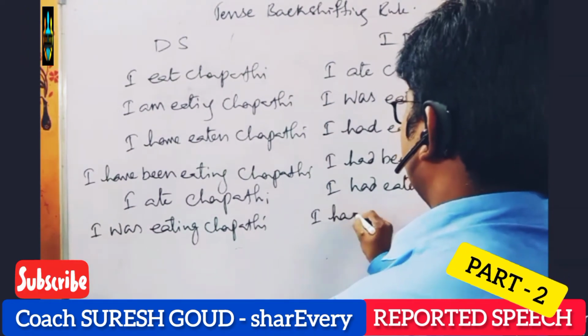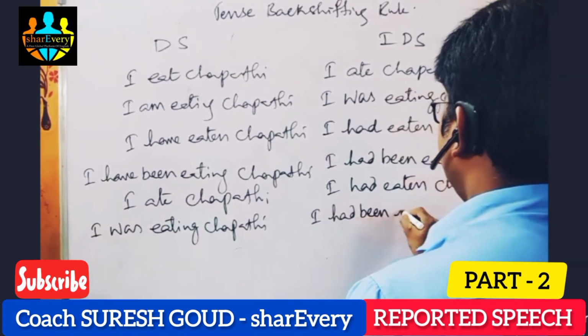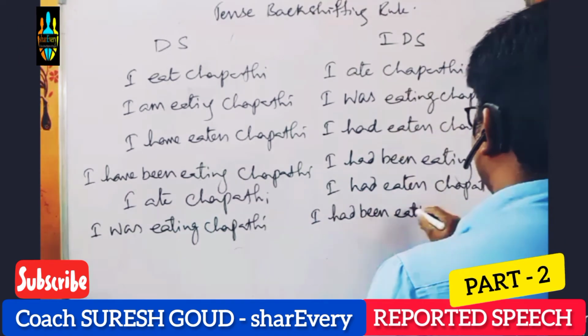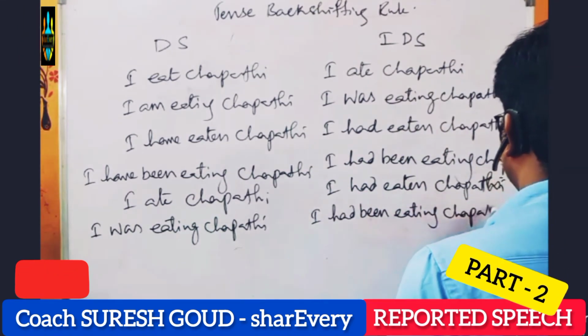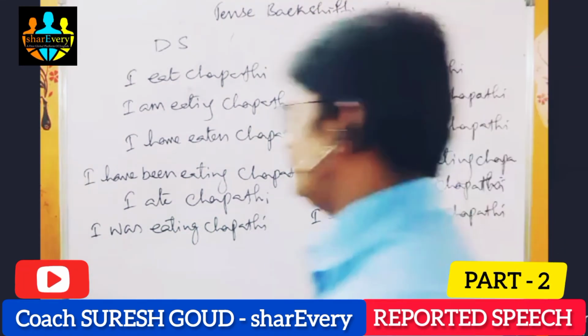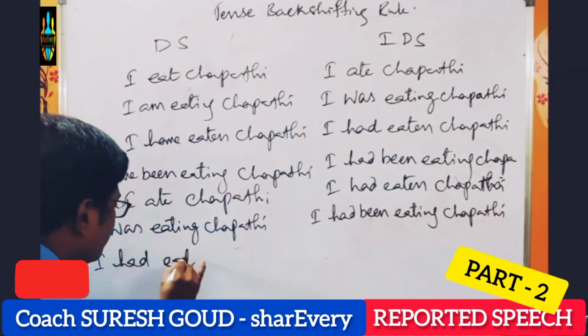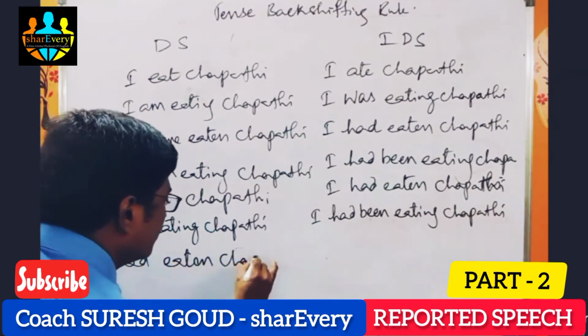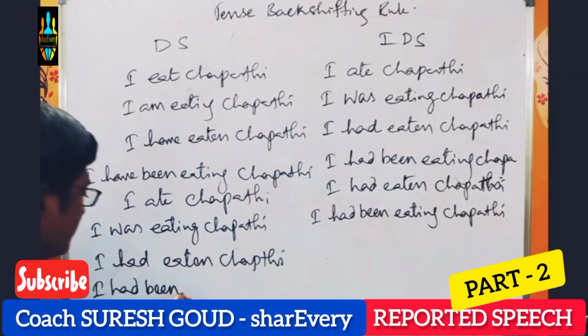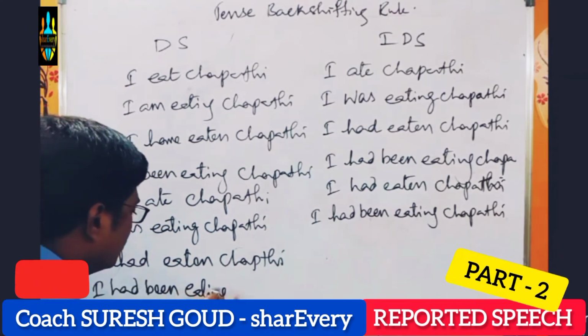I had been eating chapati. So, ma'am, if we have I had eaten chapati, otherwise I had been eating chapati.